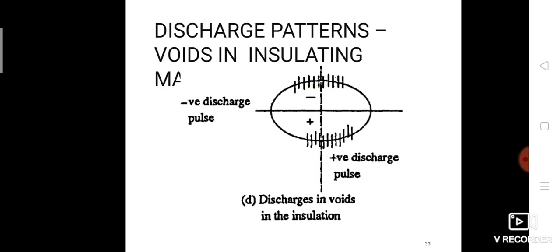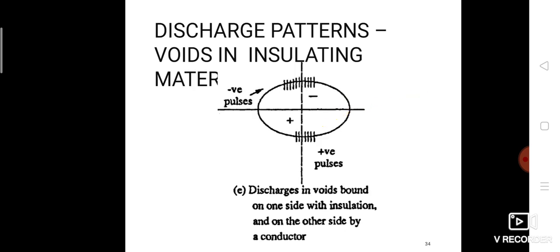Discharge pattern, voids of insulating media. In a solid, liquid or gaseous medium, a particular void is created. Here the discharge is basically internal discharge. The next pattern is the discharge in voids bound on one side by insulation and on the other side by a conductor. That means in a particular place where the void is created, one side is the insulating medium and the other side is the conductor.